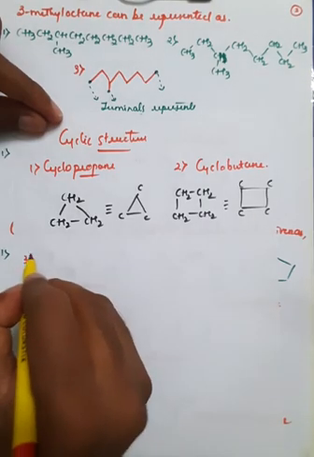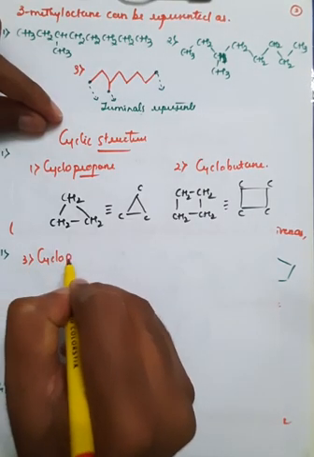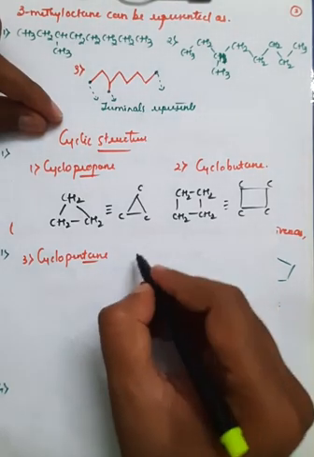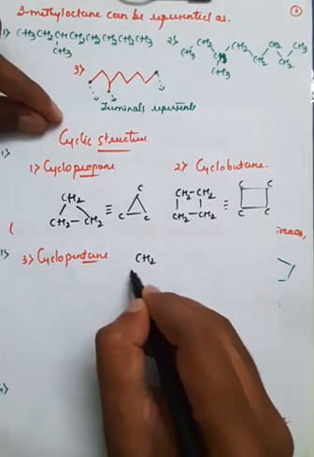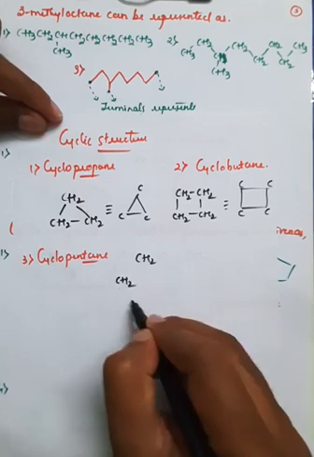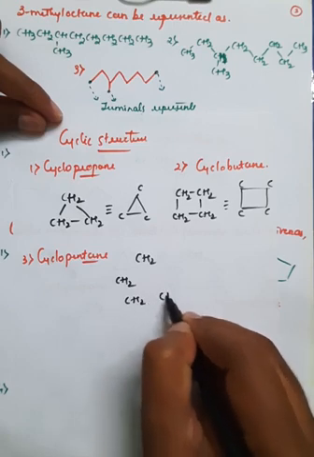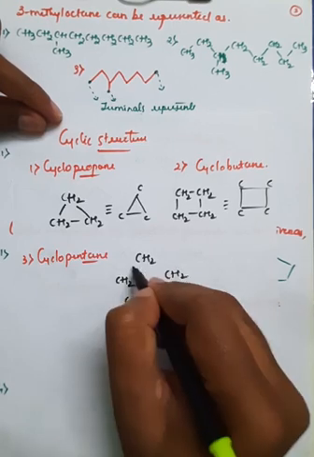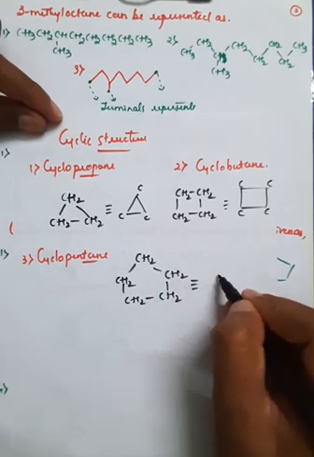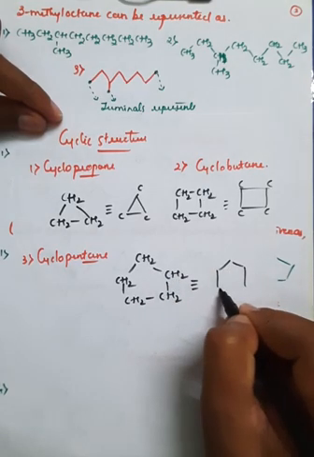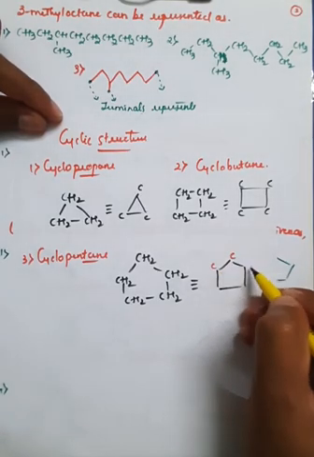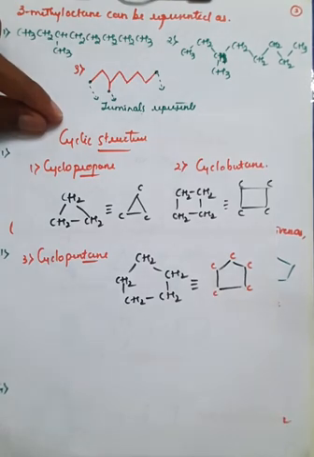Similarly, if you take the example of cyclopentane, it is in the form of CH2, further bonded with CH2, further bonded with CH2, CH2, CH2. It looks like this. The equivalent structure can be written like this, where these represent the carbon atoms: 1, 2, 3, 4 as well as 5.